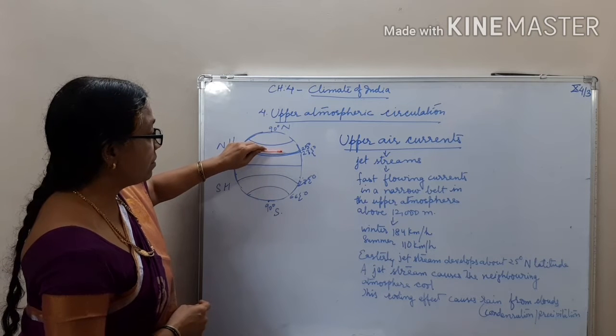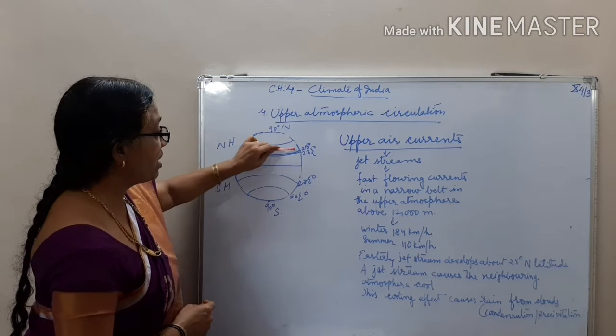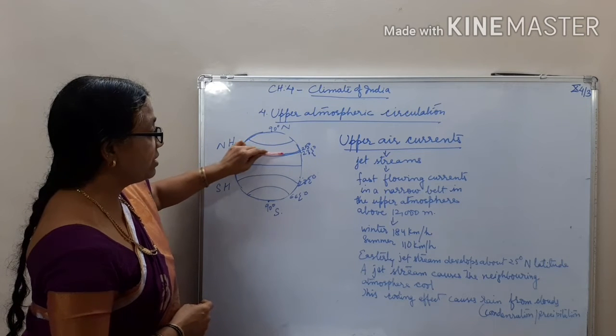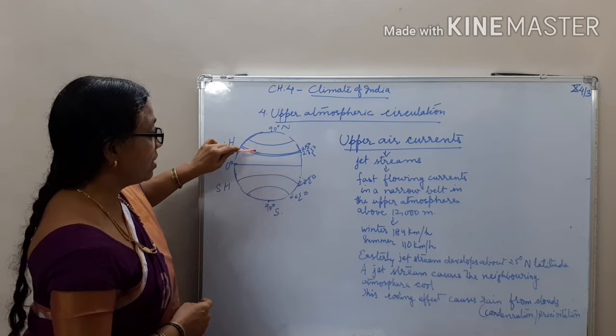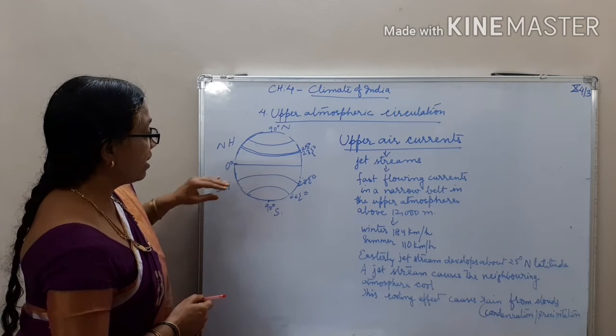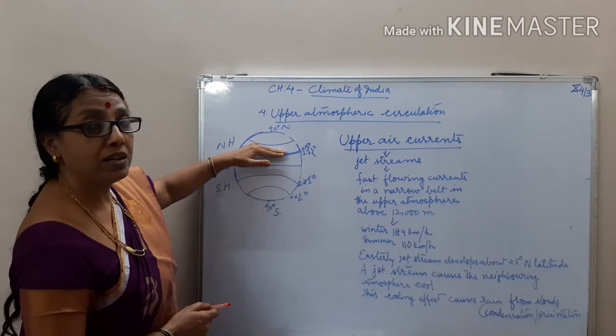This jet stream causes the neighboring atmosphere to cool. And when the neighboring areas become cool, then what happens, children?